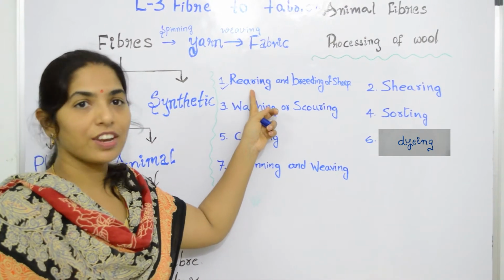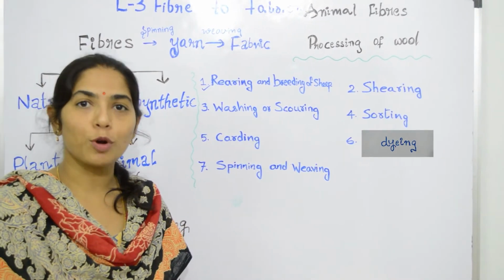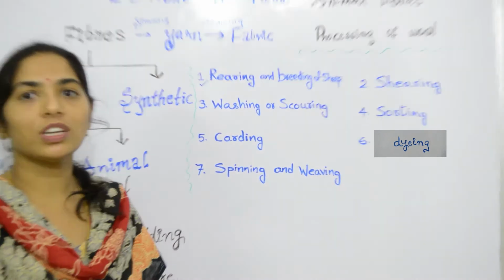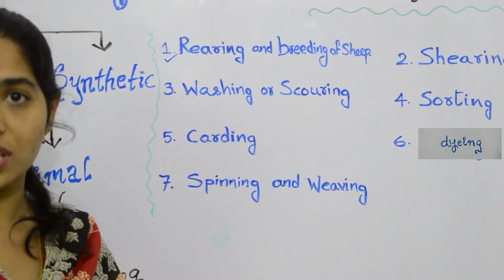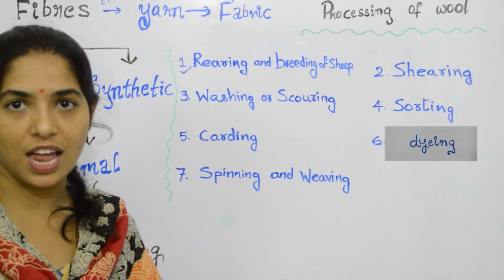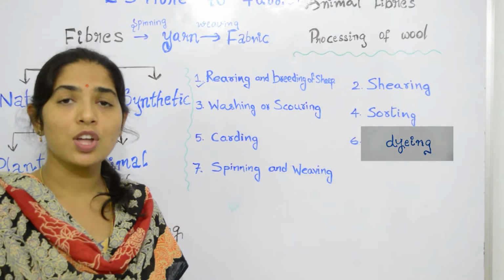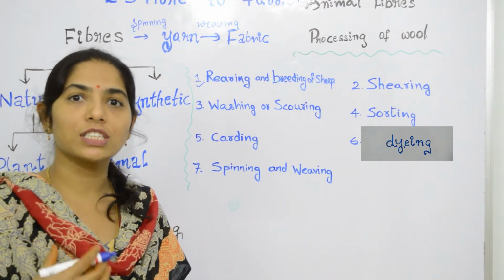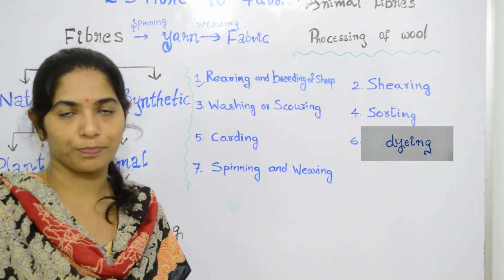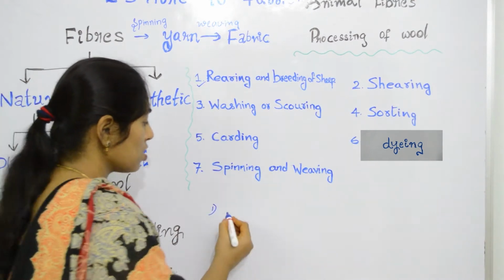Rearing of sheep is taking care of the sheep by providing proper food. What are the different foods these animals will take? Generally these sheep are herbivorous animals, so they prefer to have grass and plant material. Along with that, protein rich food should be given to the sheep. What are the different protein foods that are given?